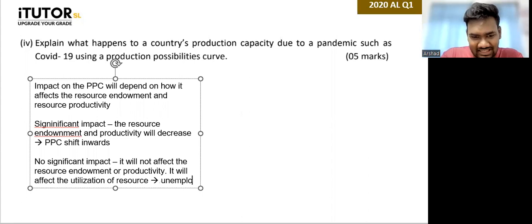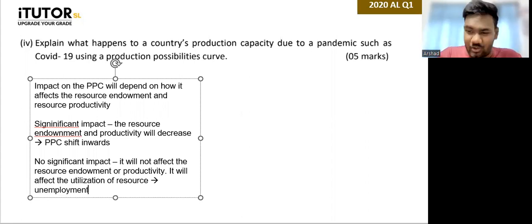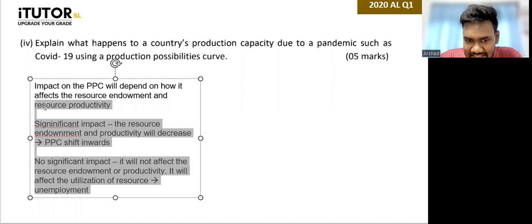So there is no significant impact, but some people are staying at home now, they can't work. Now if the people have died or been hospitalized, then that's a significant impact. But if the people just get the virus and for 1 week they're at home resting, then there is no significant impact. Then there is unemployment. So that is what you have to explain.